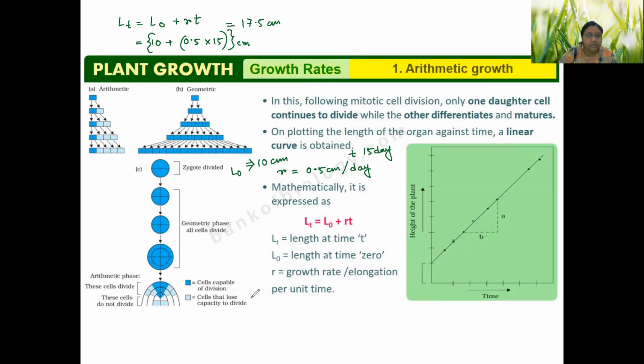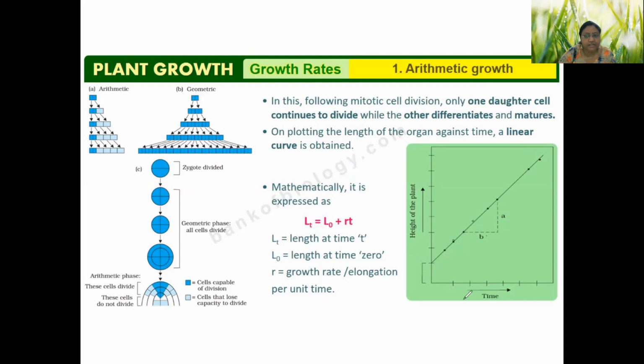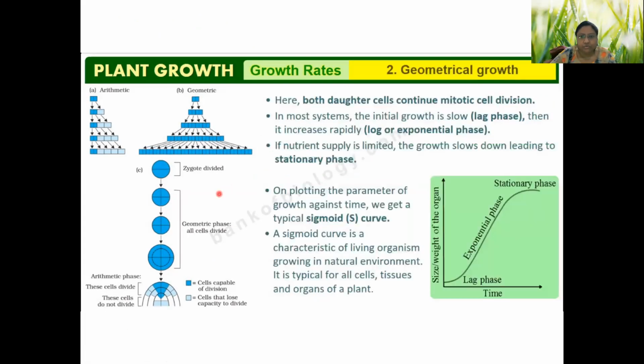Okay. So this is the concept of arithmetic growth, and it is very easy to understand. Now we will look into the geometric growth. So in geometric growth, there is a sigmoid curve. This curve is called sigmoid because its shape is S. So I just want to give an example.